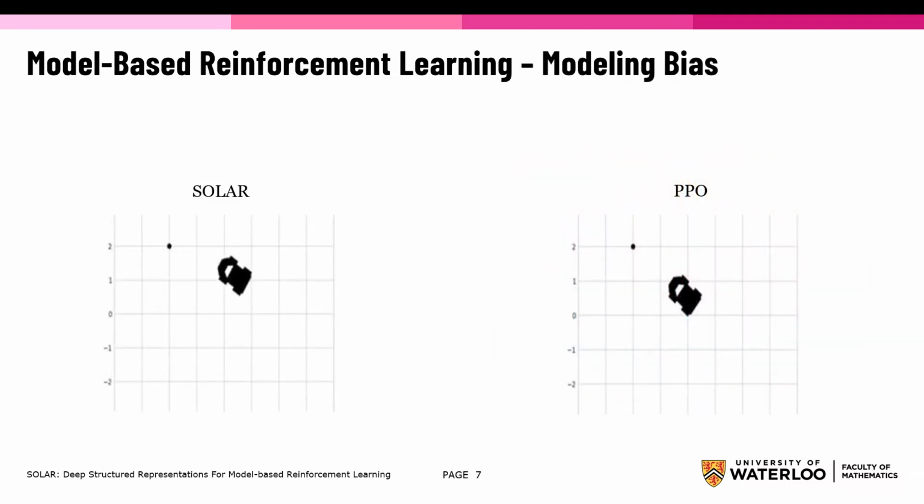I did have 2 nice videos to show with the class on modeling bias, but they do not appear to play during the recording. But essentially, in PPO on the right, this car starts in the bottom right corner and has to travel to the point in the top left corner here. So the goal is just to have the car travel up the chart and get to the goal. And what we would have seen is PPO would have had a very smooth trajectory, whereas SOLAR had a lot of jittery movements, and this is caused by that modeling bias. But the upside is SOLAR was able to learn to go from the start to the goal a lot more efficiently than PPO had to.